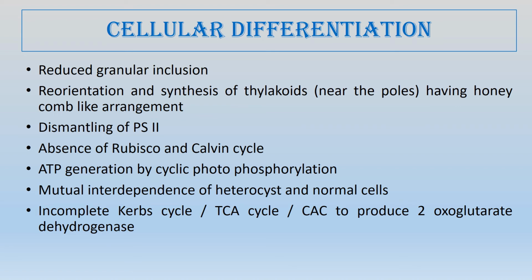Otherwise, it has to depend on the surrounding cells for its nutrition. Also, the surrounding cells are dependent upon the heterocyst for their nitrogen assimilation, because the normal cells have photosynthesis going on, which releases oxygen, and this nitrogen fixing mechanism is sensitive to oxygen. So there is interdependence between the heterocyst and the somatic cells.